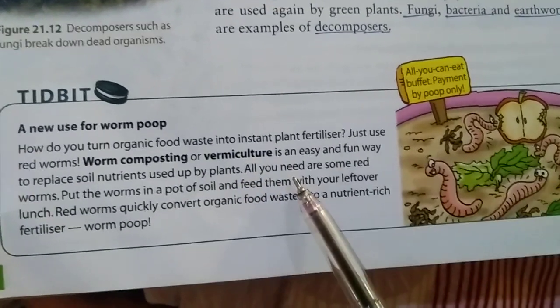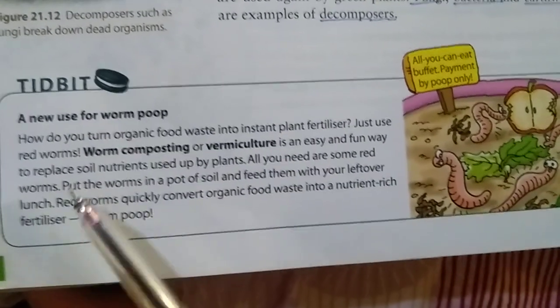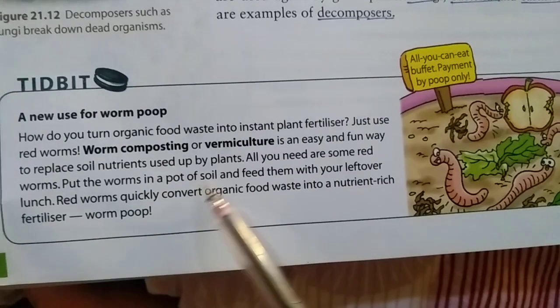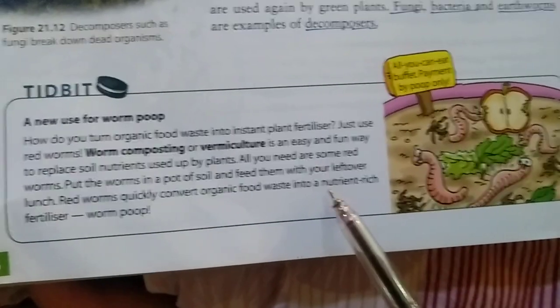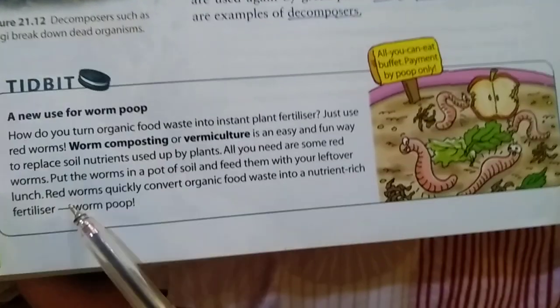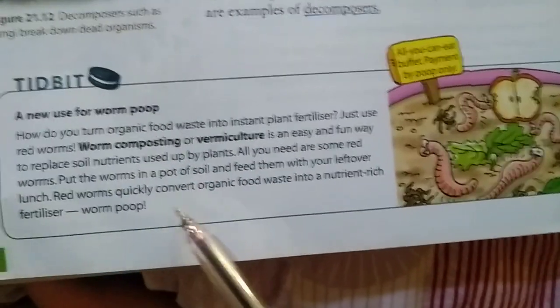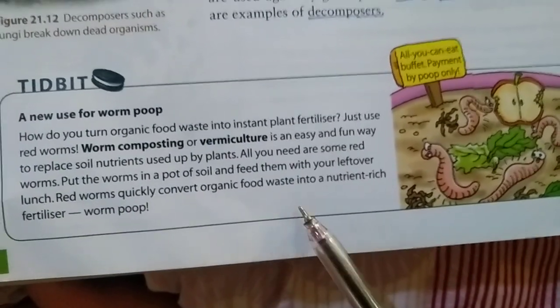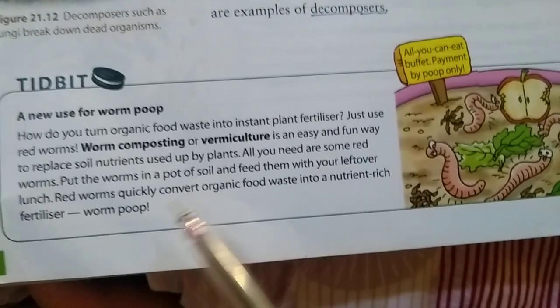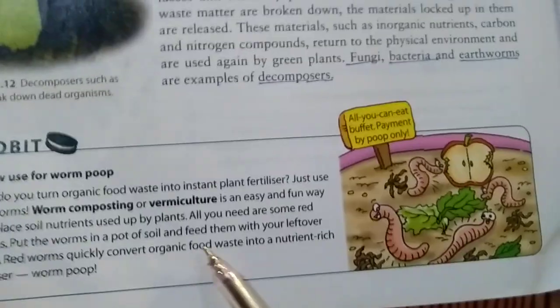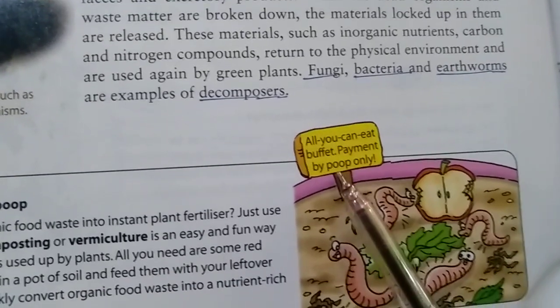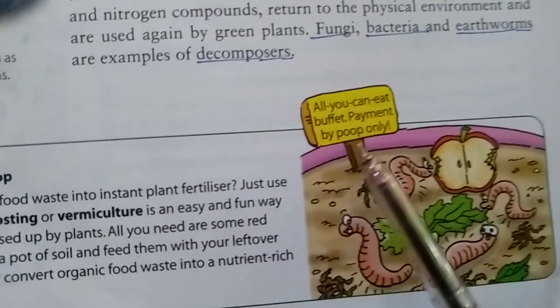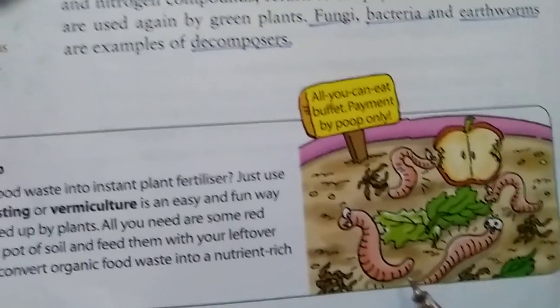All you need are some red worms. Put the worms in a pot of soil and feed them with your leftover lunch. Red worms quickly convert organic food waste into a nutrient-rich fertilizer, worm poop. An all-you-can-eat buffet, paid for by poop only.